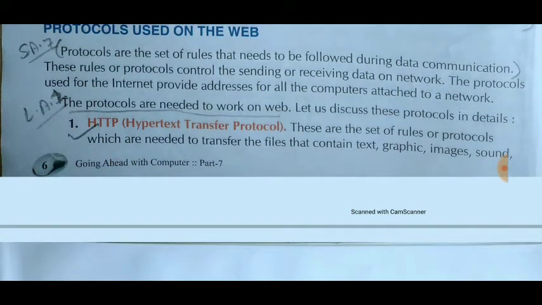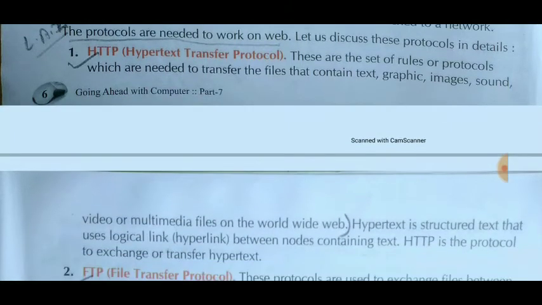First is the HTTP protocol. Its full form is Hypertext Transfer Protocol. These are the set of rules or protocols needed to transfer files that contain text, graphics, images, sound, video or multimedia files on the World Wide Web.